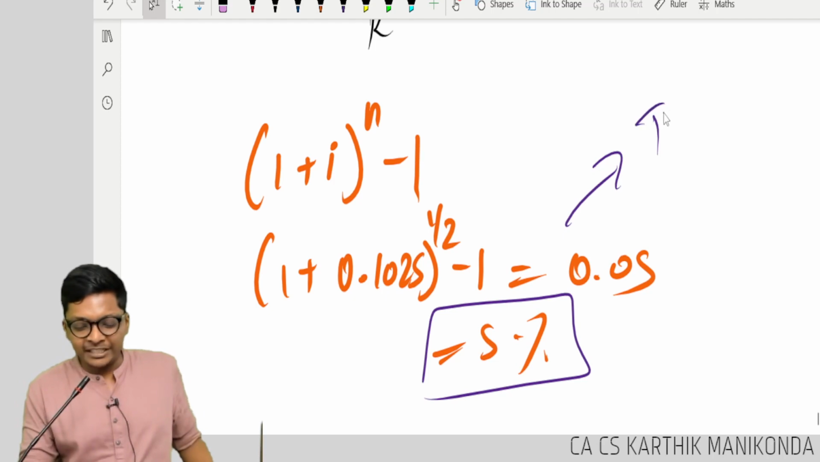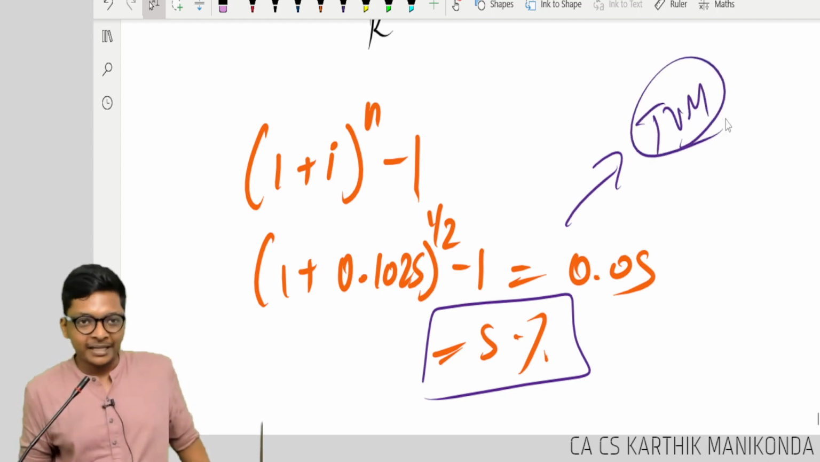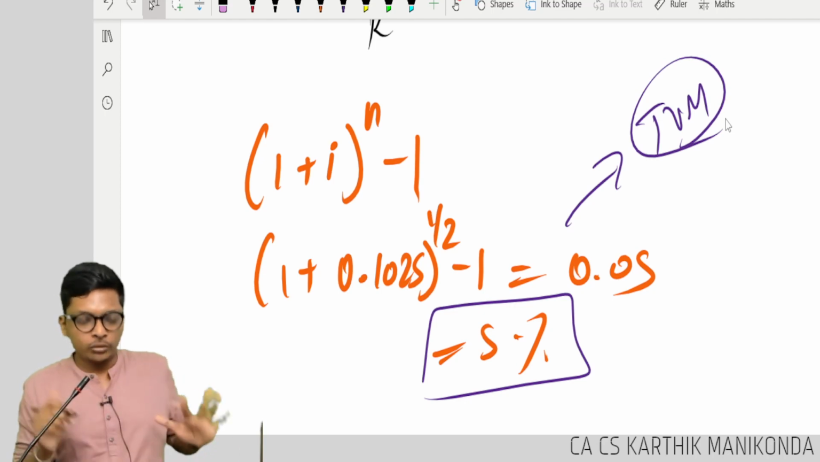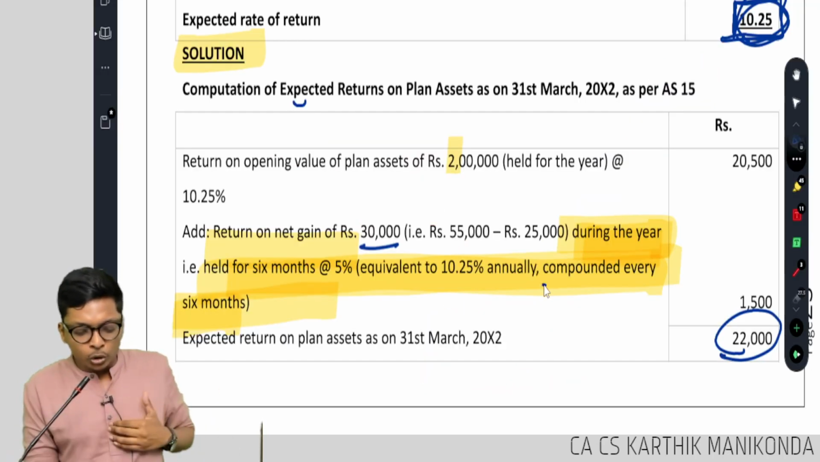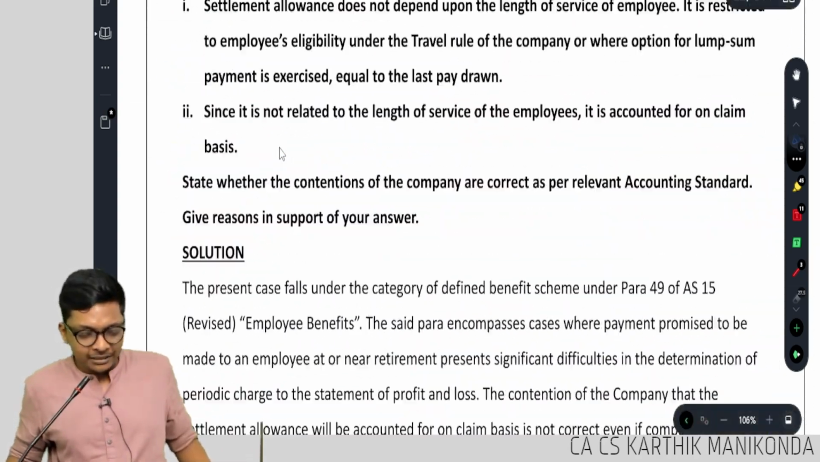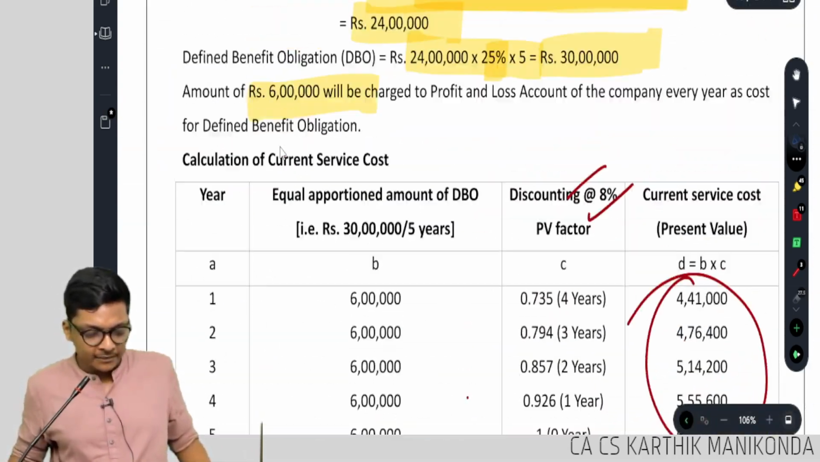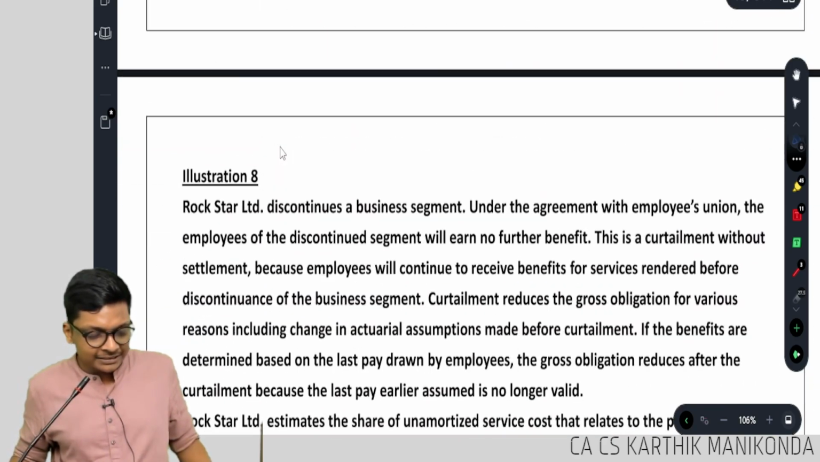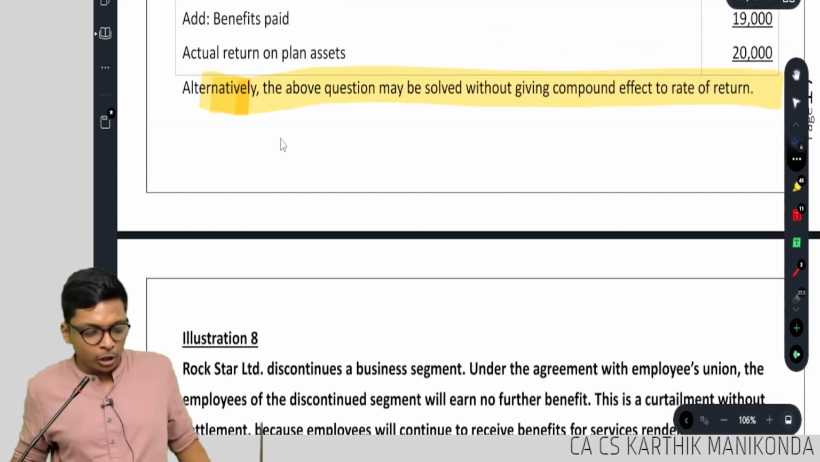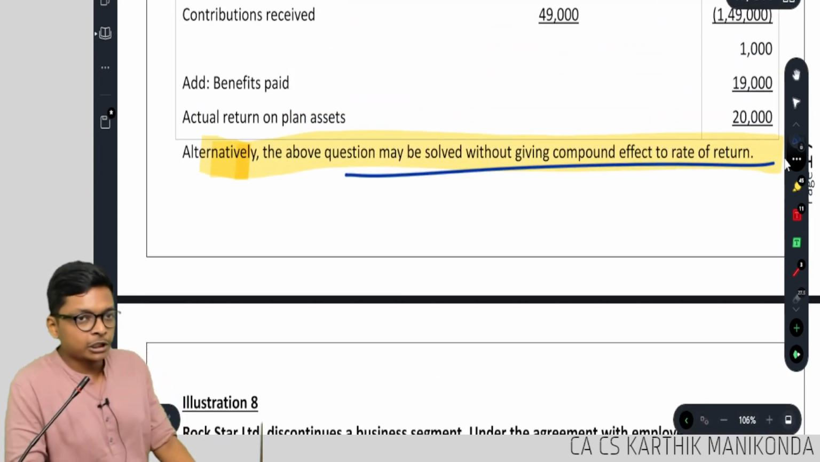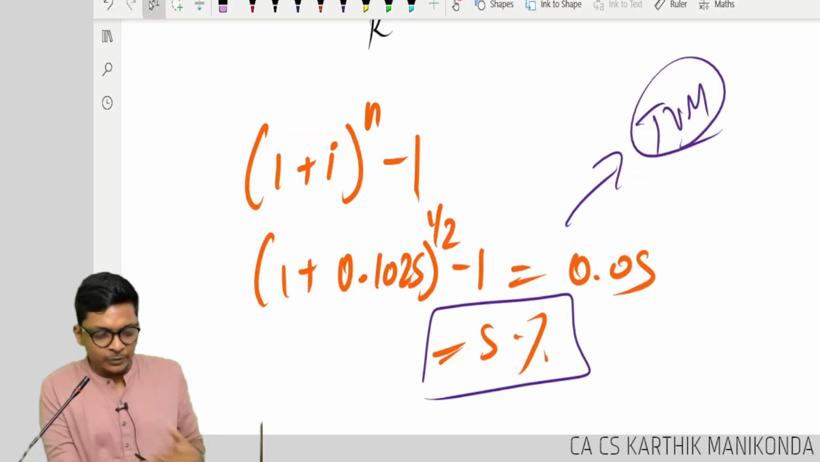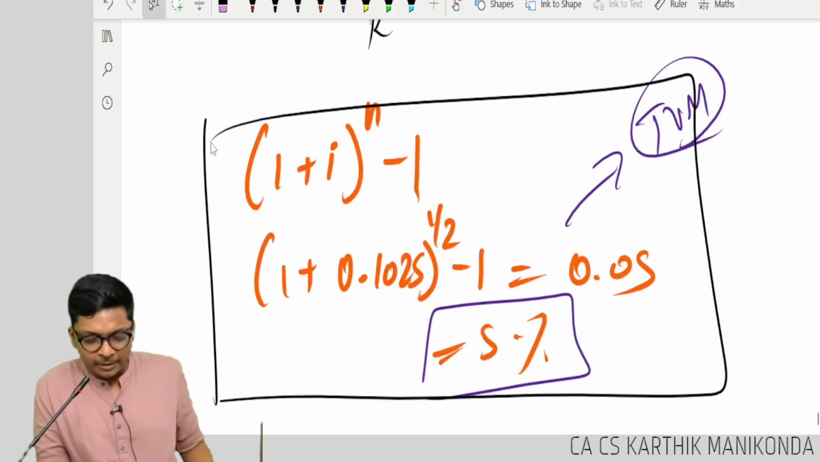This you studied in foundation, time value of money. Should I do this in the exam? No. Why? Don't do compounding unless the question mentions compounding. That's why in the same question, in sum number 7, he would have mentioned below: alternatively can be done without compound, using simple interest. Are you following? Ashwin wrote this down. Do you guys remember learning this?